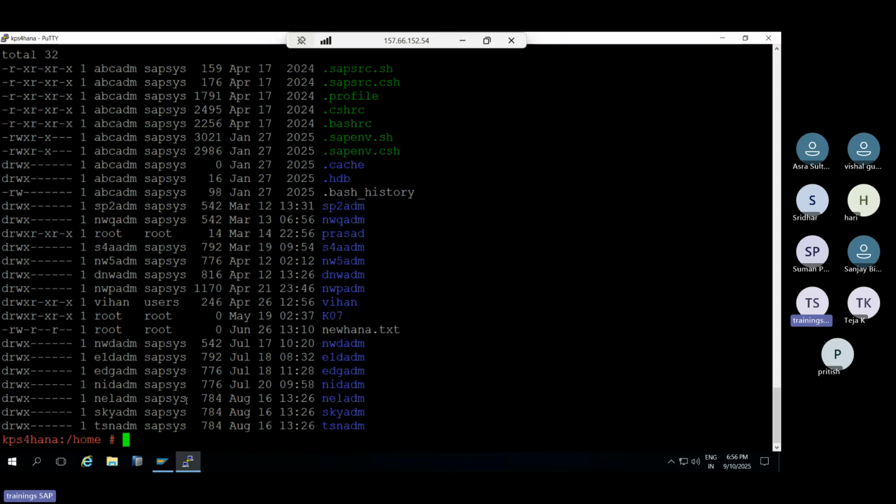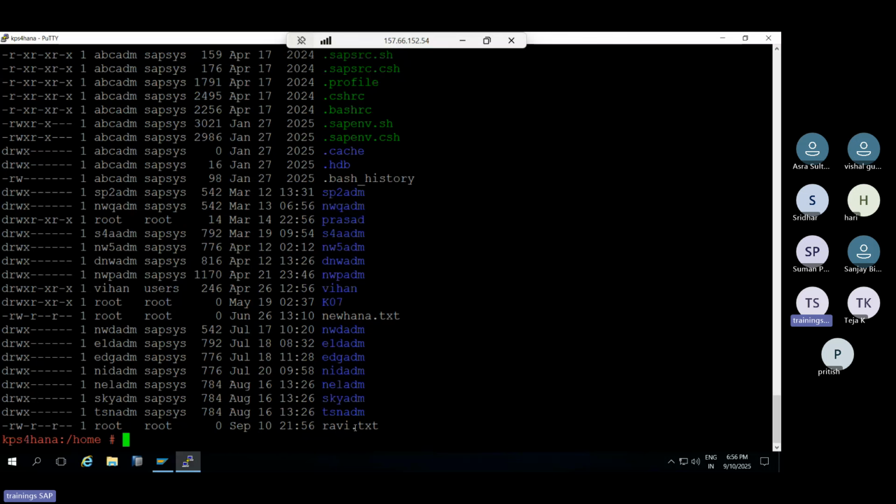Then you created the one file that is called the ravi.text file. Right? That is the one. Sir, I want to delete this file. Use the rm command: rm space, then the file name. Sir, I want to create a folder. mkdir, so Ravi folder.